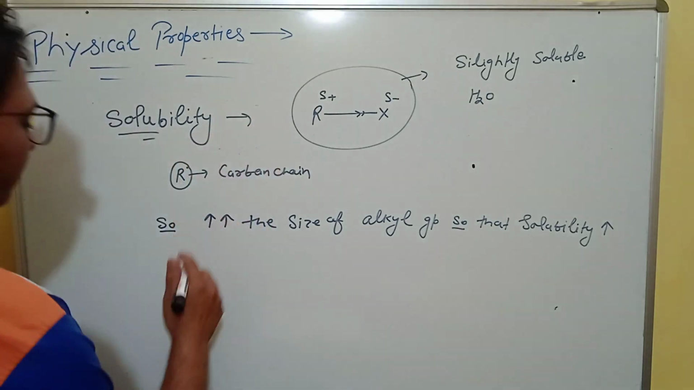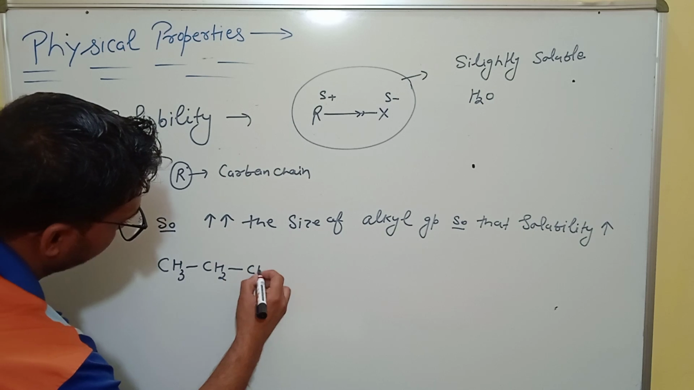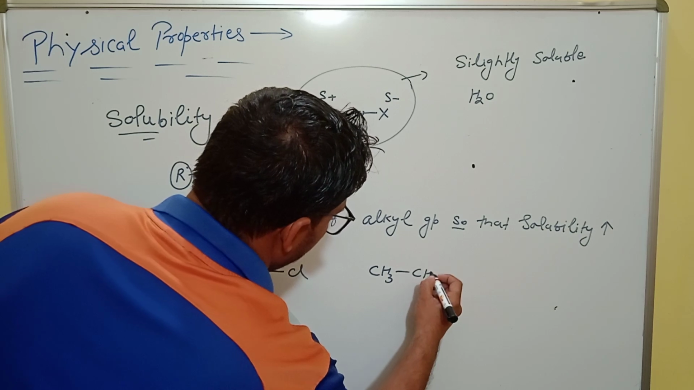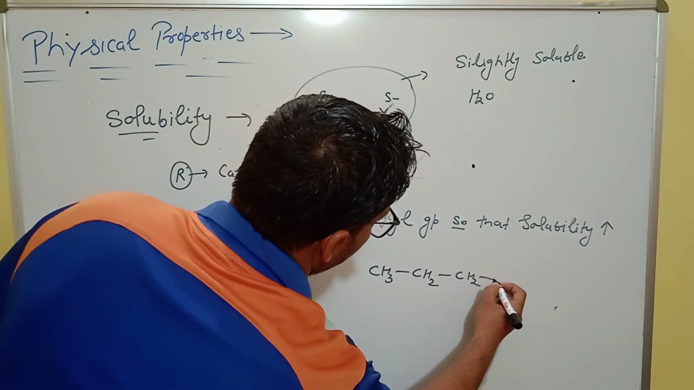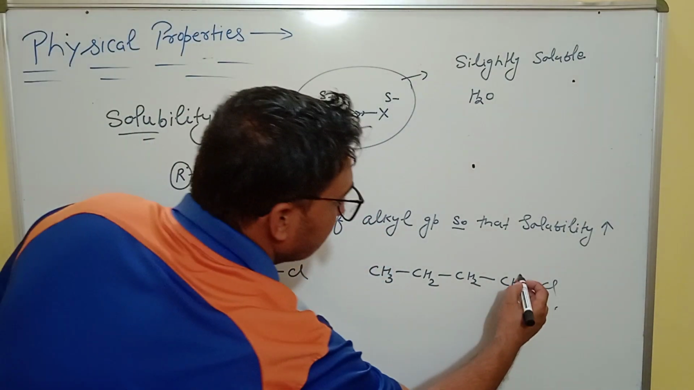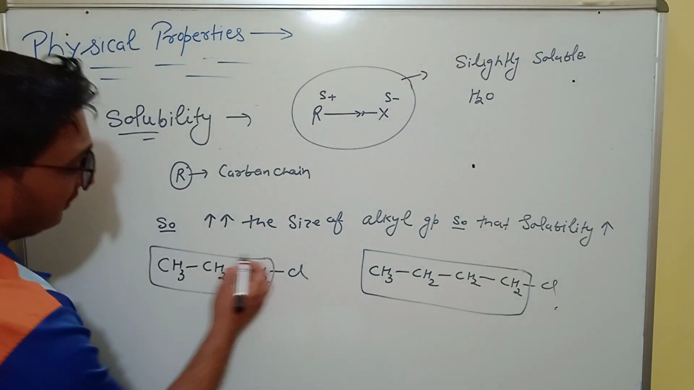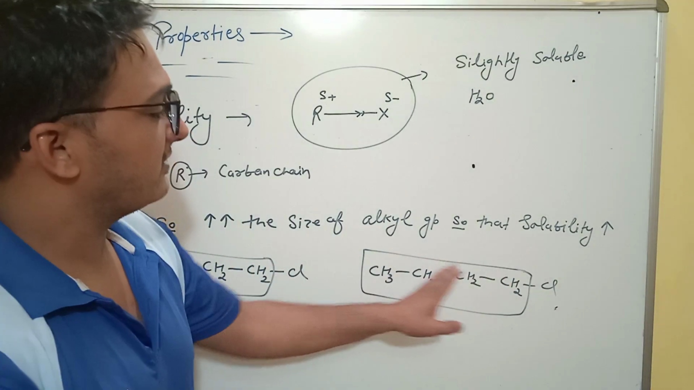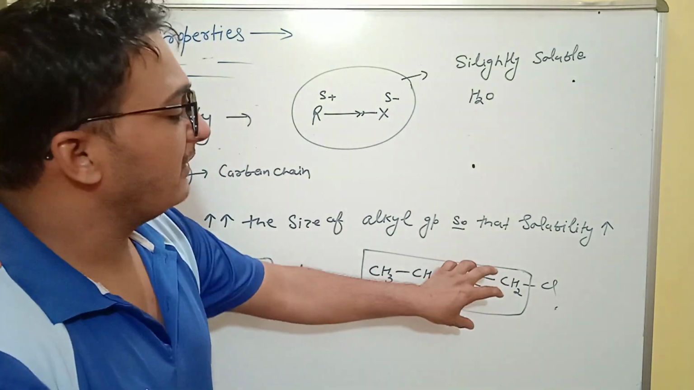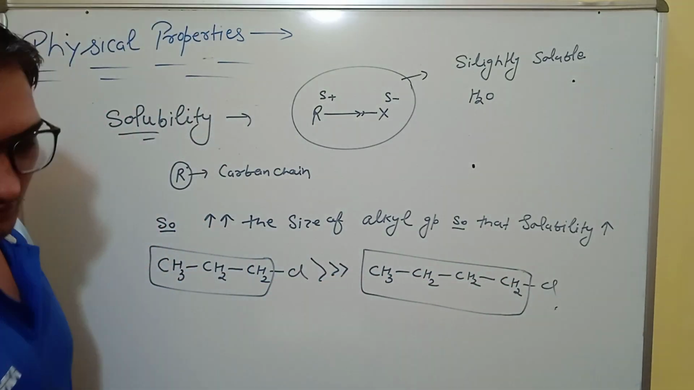Simply, we take the example CH3CH2CH2Cl and CH3CH2CH2CH2Cl. Here there are 4 carbons and here 3 carbons. So as the number of carbons and size increase, the non-polar part increases, so the solubility of the compound decreases. So this compound is more soluble.